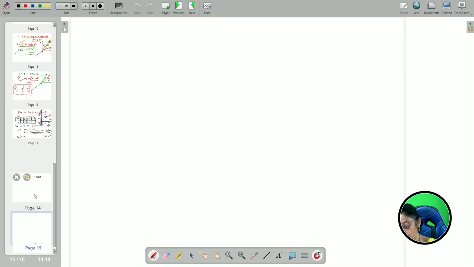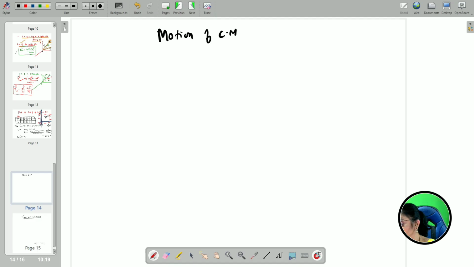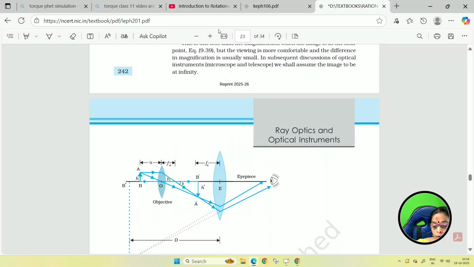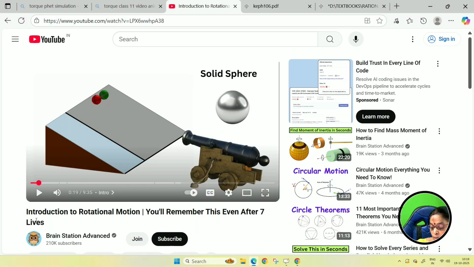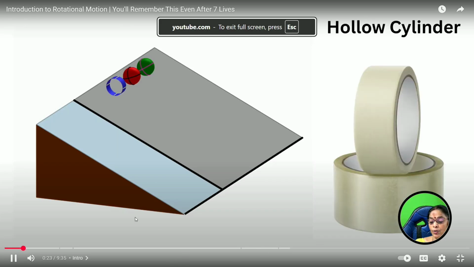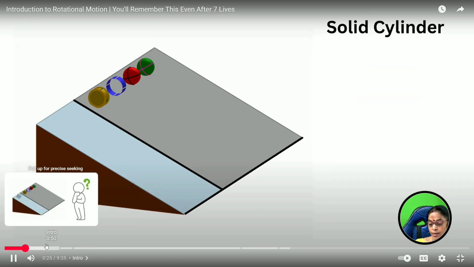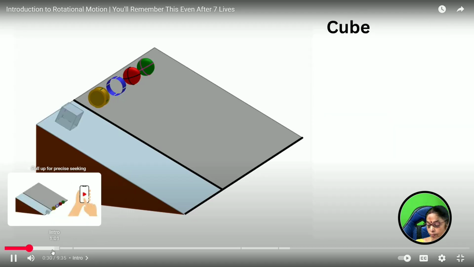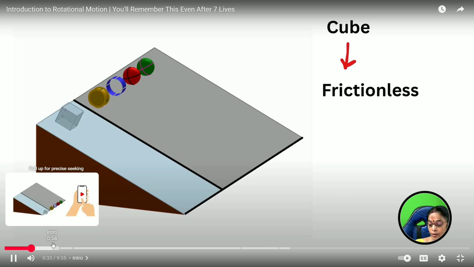Motion of the center of mass. I will just show you the motion of the center of mass in the NCERT textbook. You can see here the motion of the center of mass. This is actually a rolling motion. You can see here a solid cylinder is rolling, a cube, everything is rolling here.